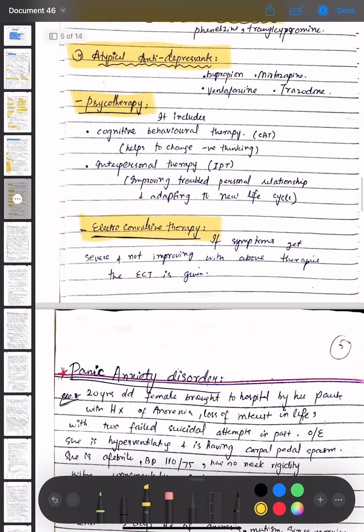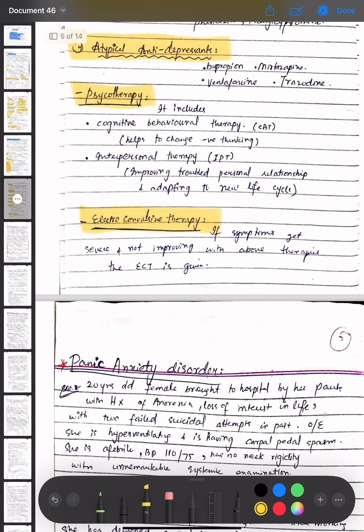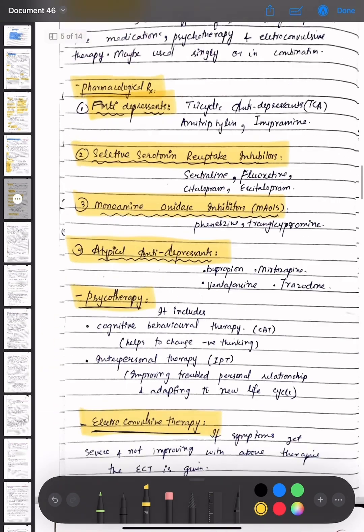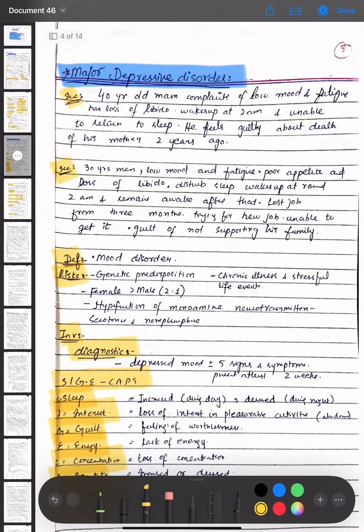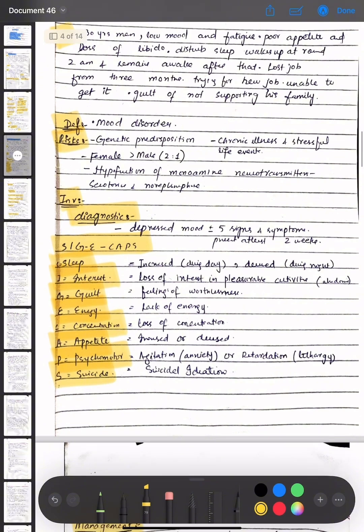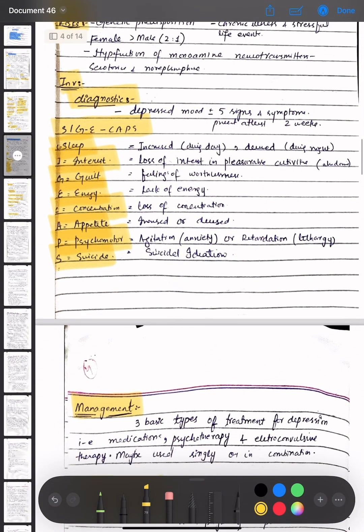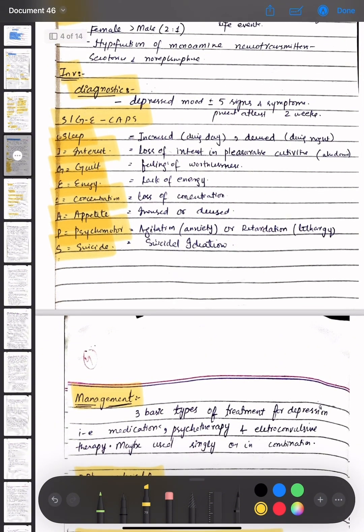Then electroconvulsive therapy is done if symptoms get severe and are not improving with the above therapies. The electroconvulsive therapy is given. Okay, so we have discussed the topic major depressive disorder, then the scenario for it, then the definition and the risk factors, the investigations that are done, then the diagnostic points, which are sleep, interest, guilt, energy, concentration, appetite, psychomotor activity, and suicide.